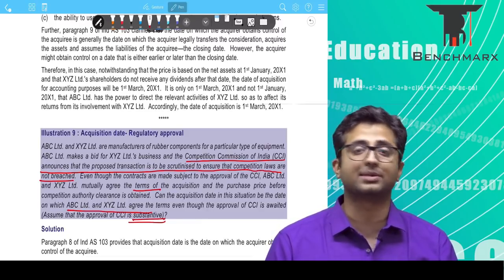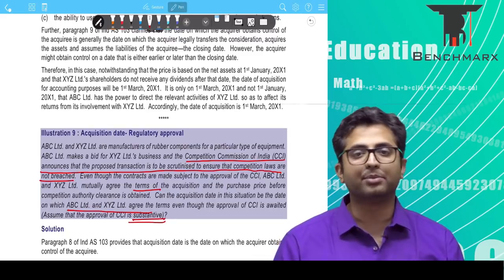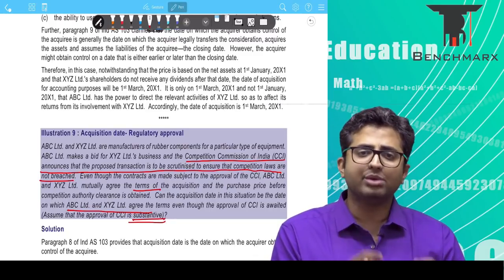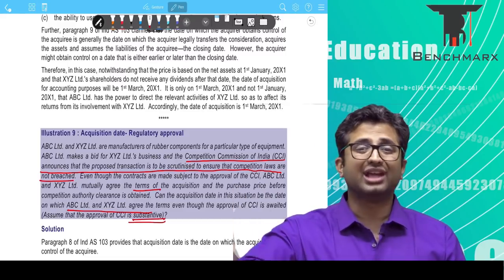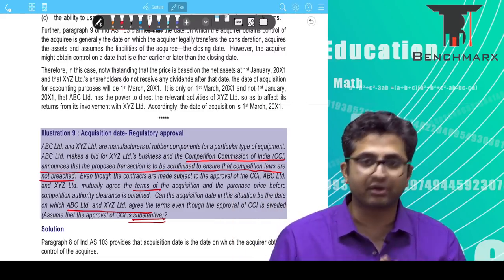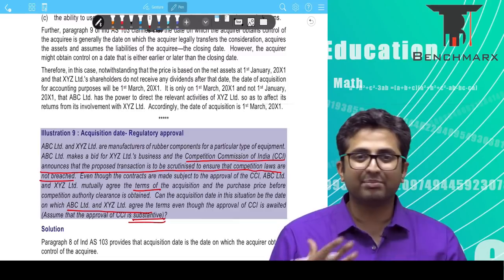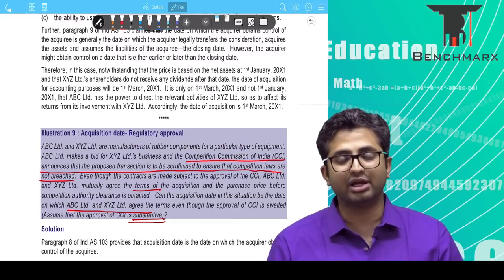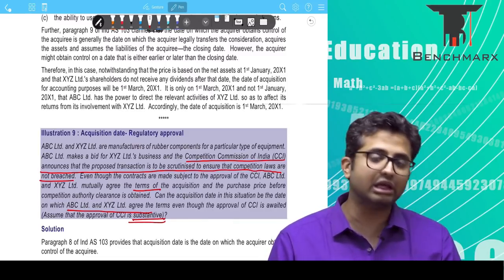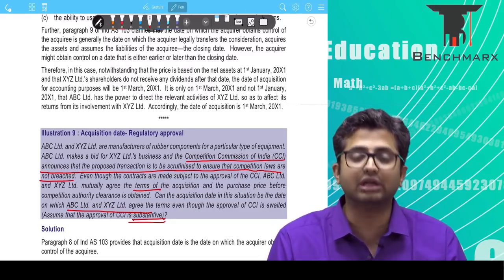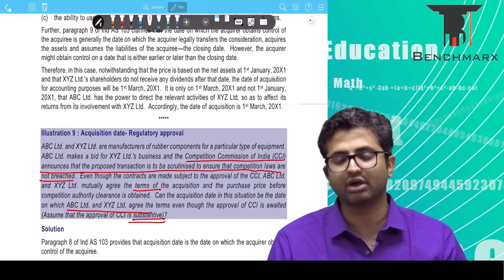We call this substantive, not merely a procedural task. For example, many times when we make an acquisition, we file the details of our acquisition to the MCA or ROC. This is a mere procedure. This is a mere formality. The MCA or ROC really does not have any substantive or real rights to block your acquisition.